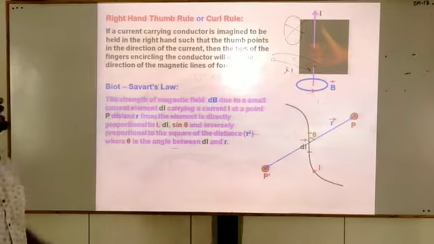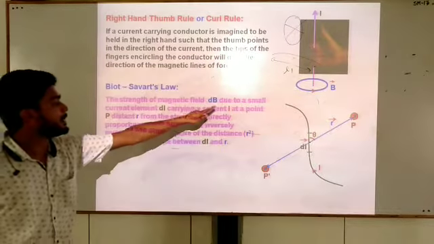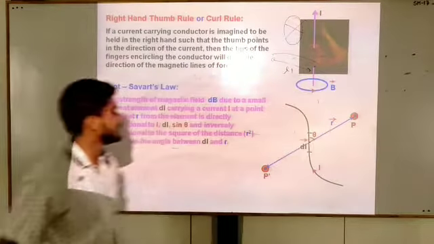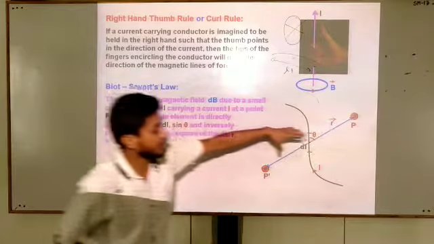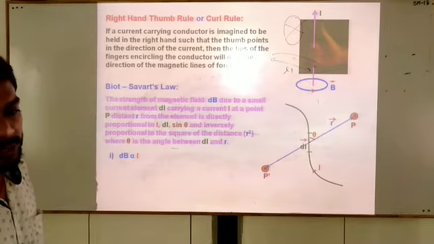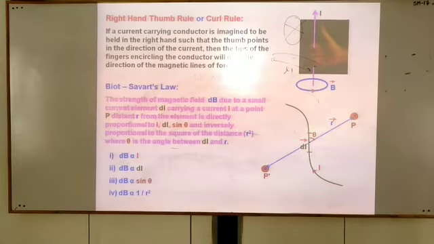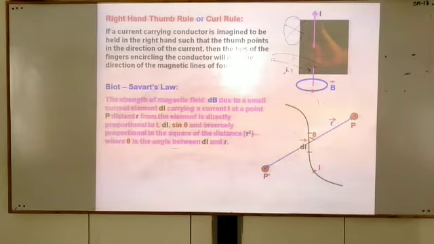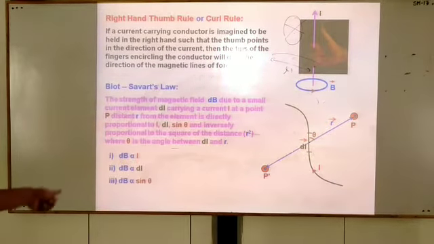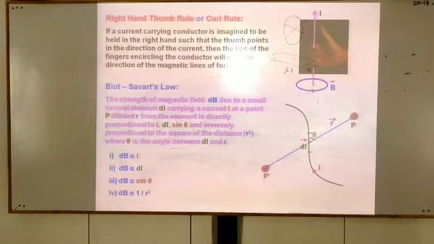Then it says that this magnetic field dB depends on dl, depends on I, depends on sine theta, meaning sine of this theta, and depends on this r, inversely proportional to r square. If we combine these all together: first, dB is proportional to I. Number 2, dB is proportional to dl. Number 3, dB is proportional to sine theta. And last one, dB is inversely proportional to r square.